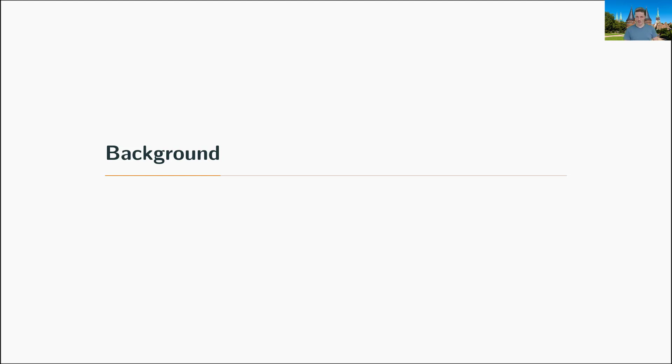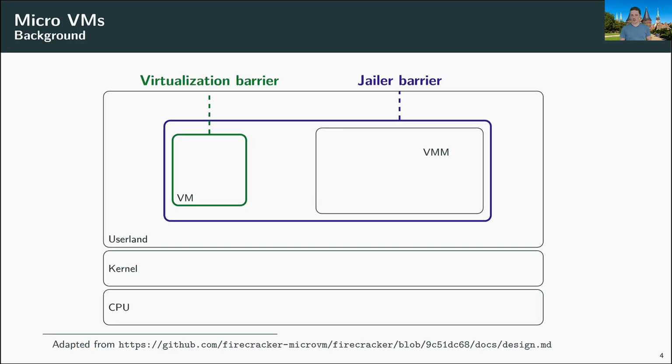So let's have a look at the background to freshen up your memory on everything we need for this talk today. First of all, virtual machines. They work like this. On the bottom, you have the CPU hardware, and then there's the kernel or operating system running on top of it. The operating system then provides a user land where you can run your applications. In the case of Firecracker, the virtual machine manager runs in user space and starts a virtual machine. The VMM on the right starts the virtual machine on the left. The green box around the virtual machine represents the virtualization barrier that is actually provided by the CPU hardware. So the hardware has support for virtualization.